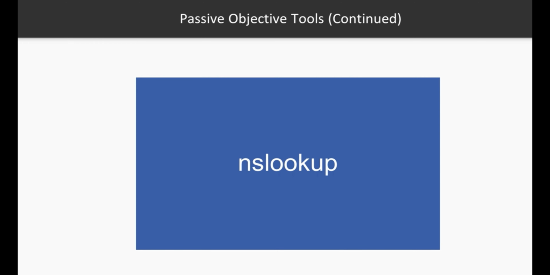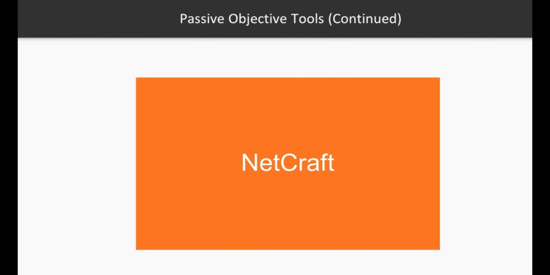Netcraft is the website that we are going to use for web servers. For example, if you want to perform a hack on a company, it might be a good idea to know what's going on in the company. For example, are they running IIS or Apache? Both methods of attack are very different, and you can't go headstrong and perform an attack if your victim isn't running it.